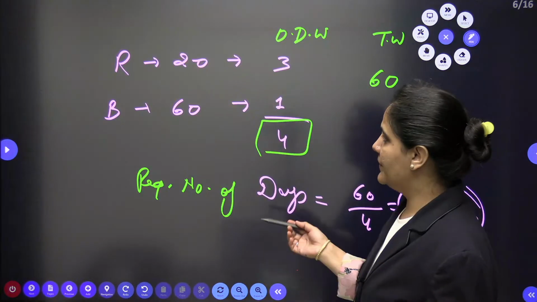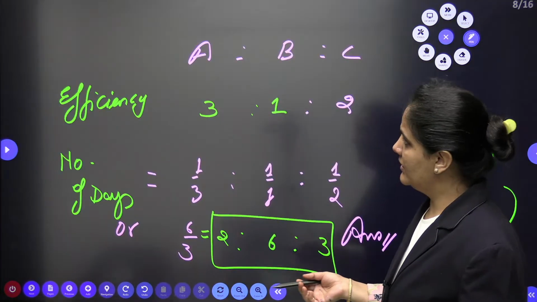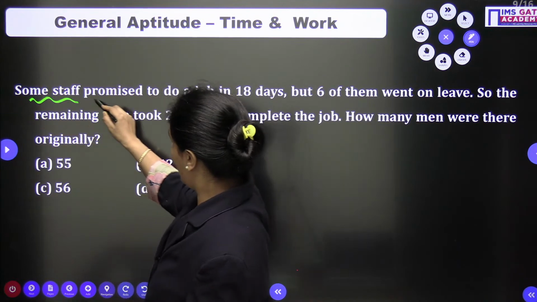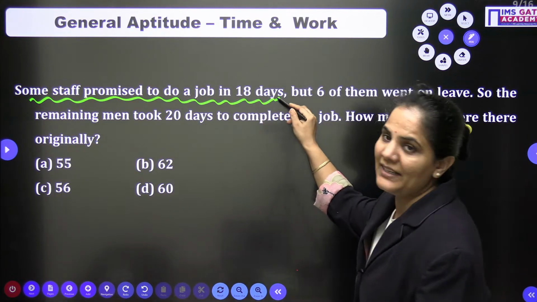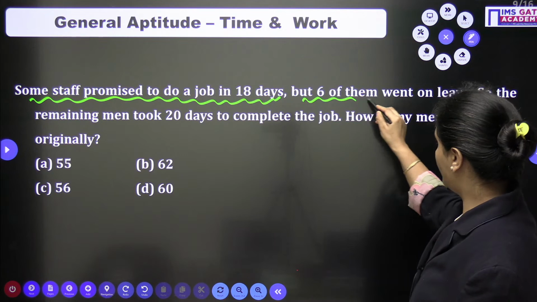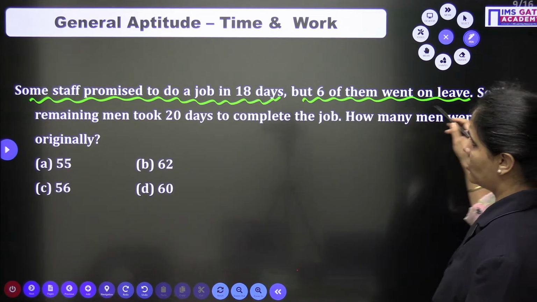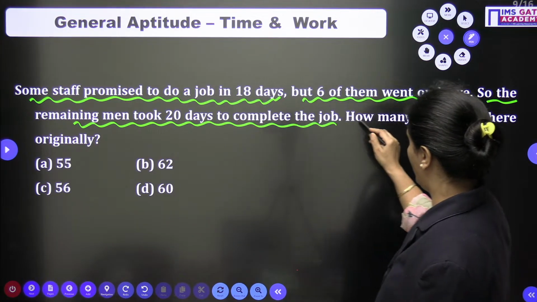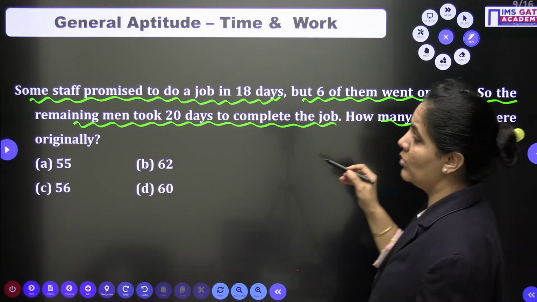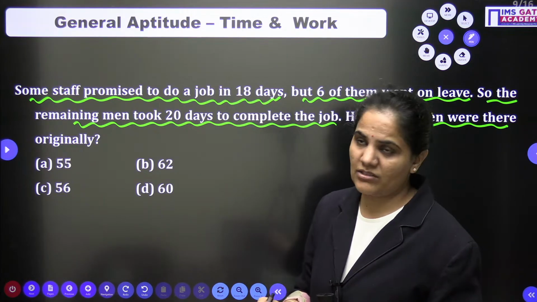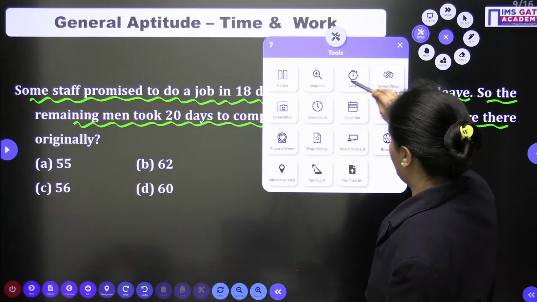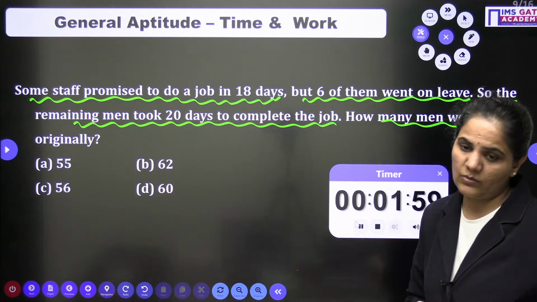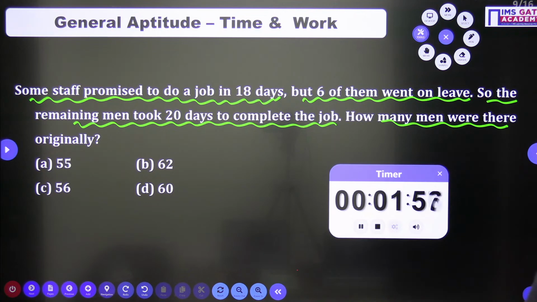Now, I hope this question is also clear to everyone. Let's approach the next question. This is again a good question. Some staff promised to do a job in 18 days, but 6 of them went on leave. So the remaining men took 20 days to complete the job. How many men were there originally? Initially, how many persons were there? So very simple question, but again logically you need to use it here. So just go with this one.